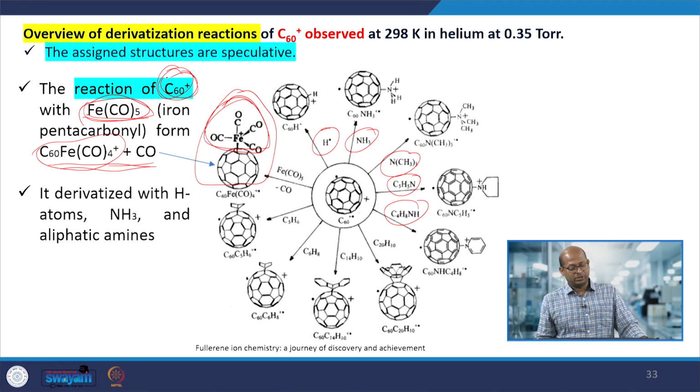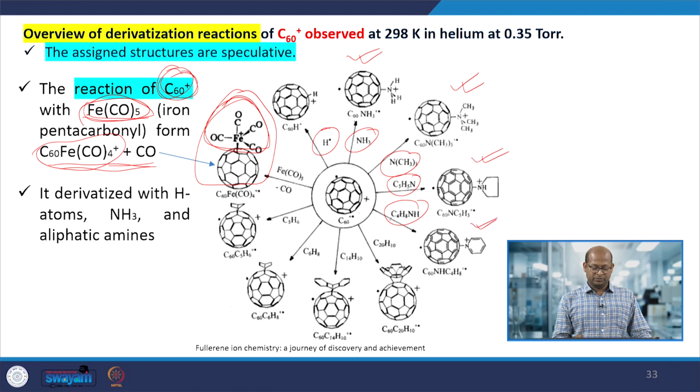Various structures may form depending upon the compound with which the ionic fullerene, C60+, interacts.